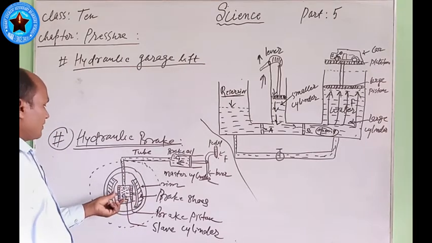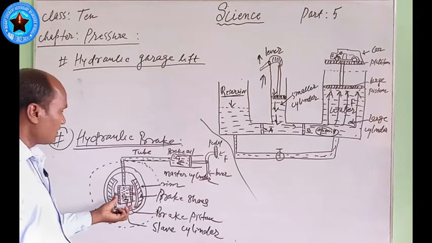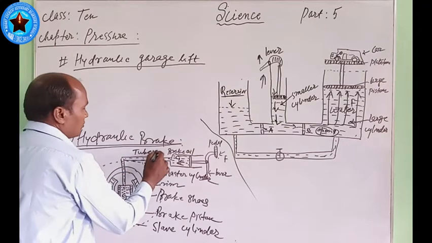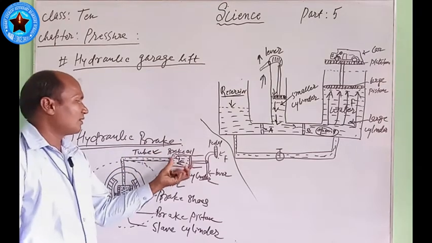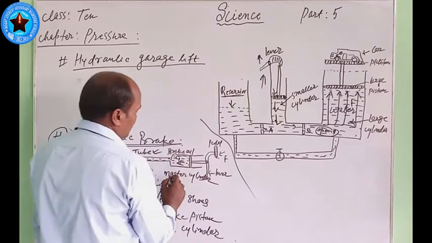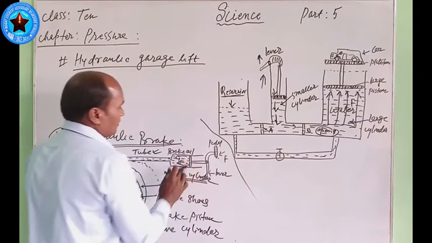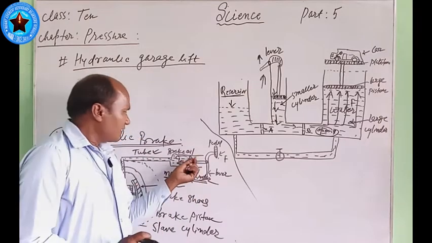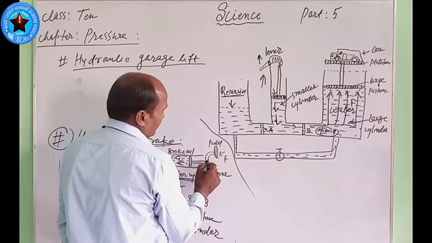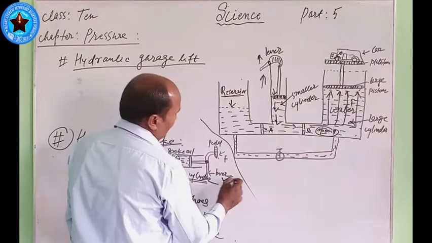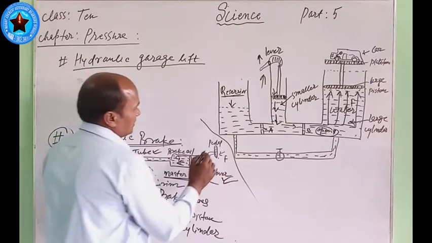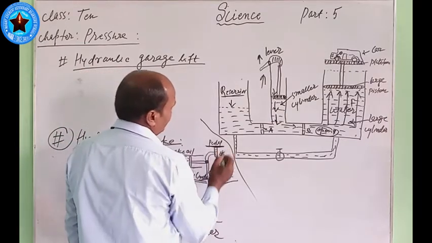Between the rim there is also a cylinder, a small cylinder. This small cylinder is connected with a narrower tube. Here is a tube now. This tube is connected with the big cylinder C1, which is also called the master cylinder. This master cylinder is connected with the piston here, and this piston is also connected with the lever. This is the lever, and at the top portion of this lever, the pedal is connected. This is the pedal now.